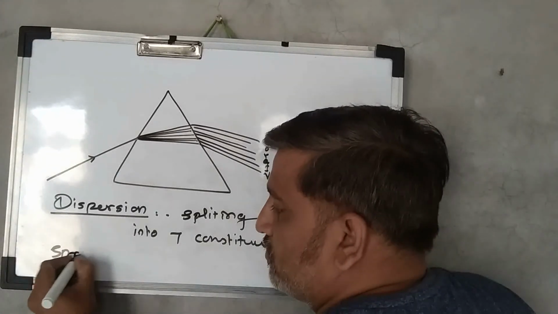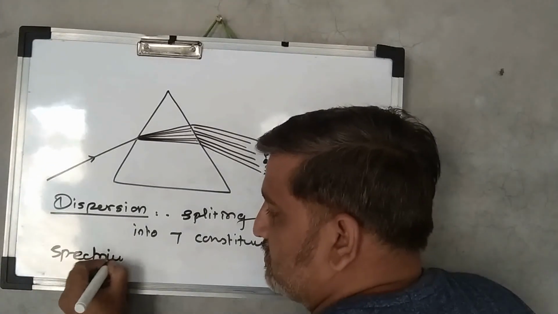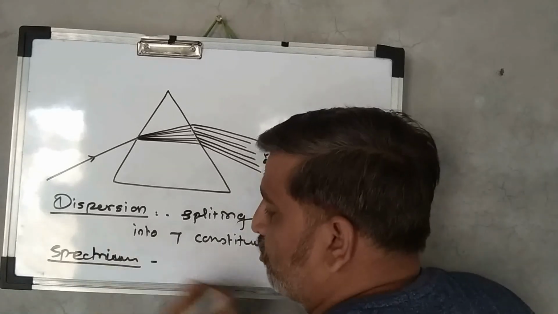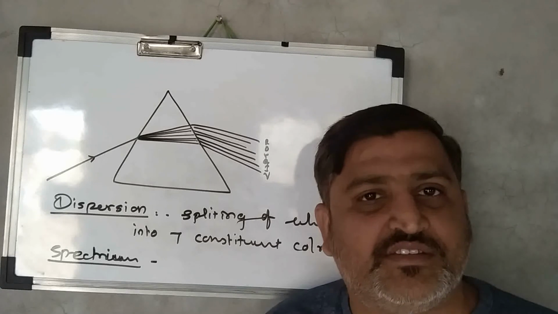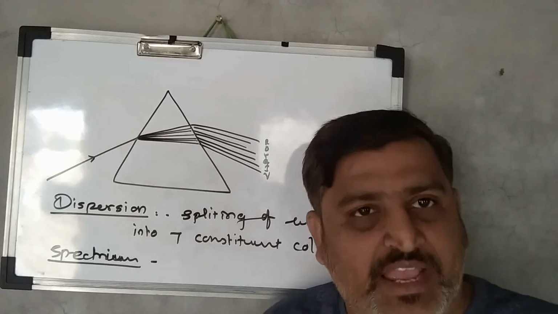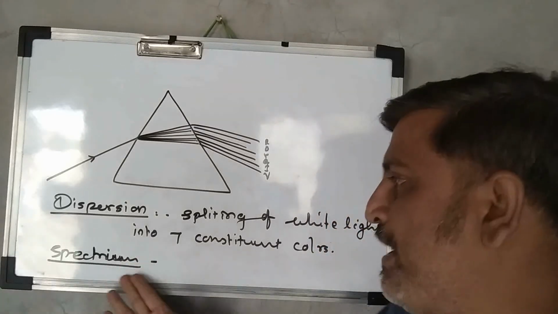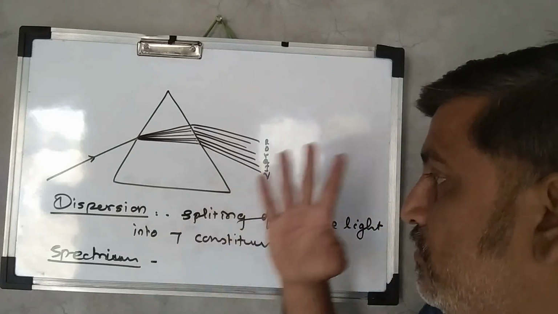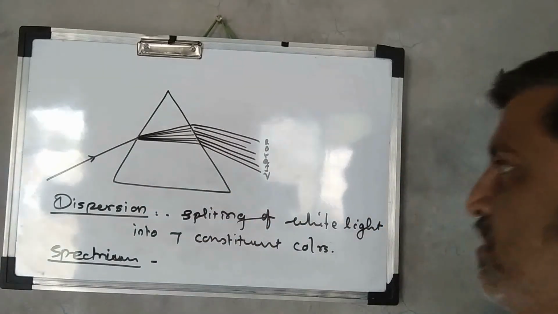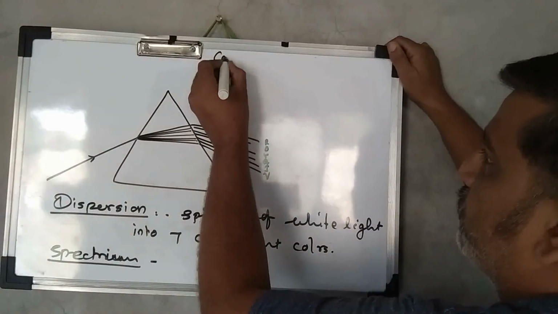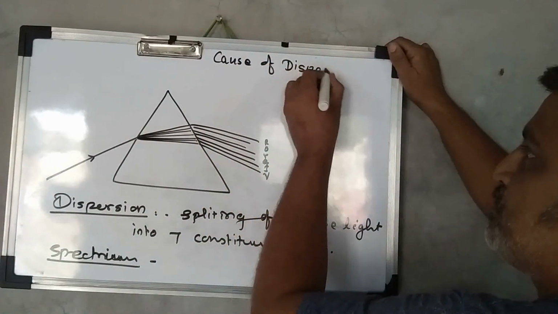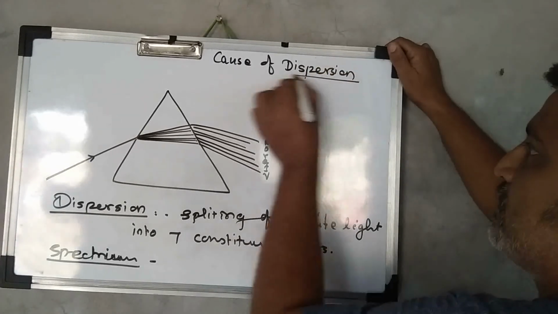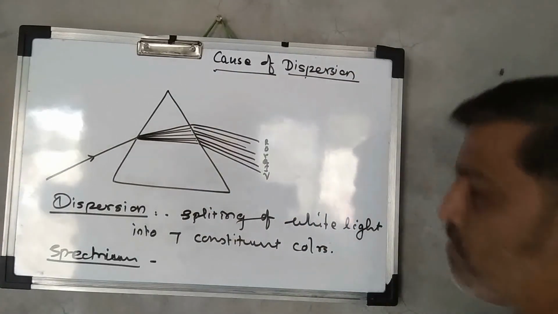So the next concept is about spectrum. Write it as: a band of 7 constituent colors in the ray of light is known as spectrum. Okay, so dispersion is over, spectrum is over. Now let's talk about the cause of dispersion. Why does this dispersion occur?